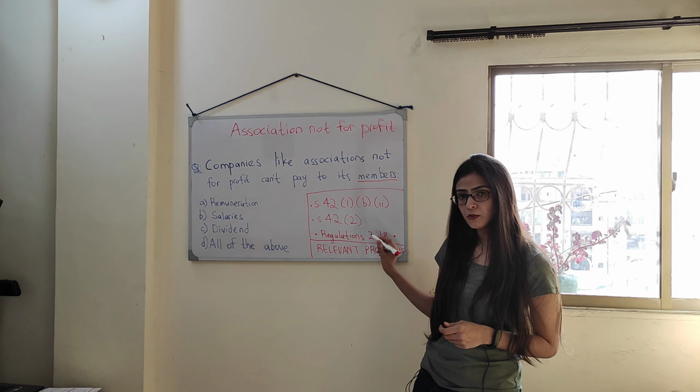So these regulations contain some further rules to which associations not for profit are bound. I'm just going to mention a few of them, and specifically in this video we're going to study the relevant rule which helps us answer this MCQ. So the answer to this is D. Why? Because in these regulations you will see that the Commission has specifically restricted the payment of any sort of remuneration or salaries if a person is a member of the association.